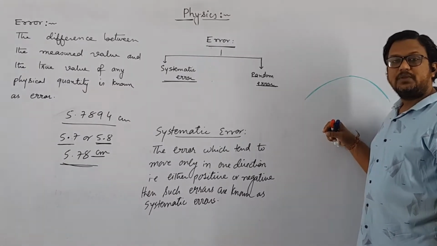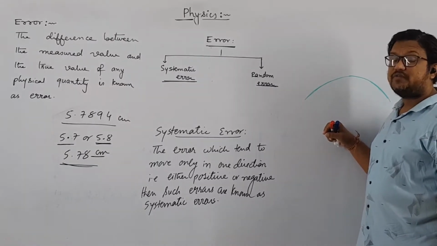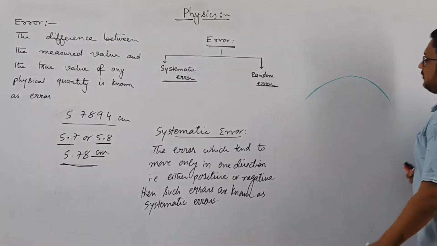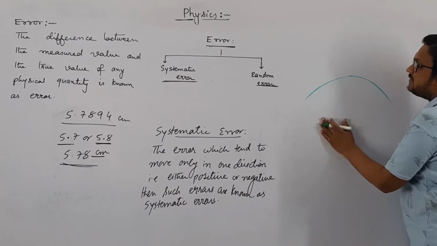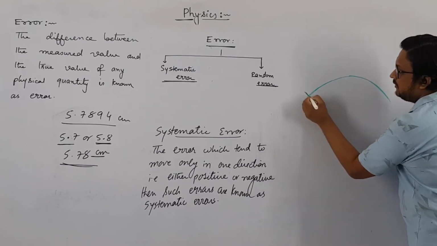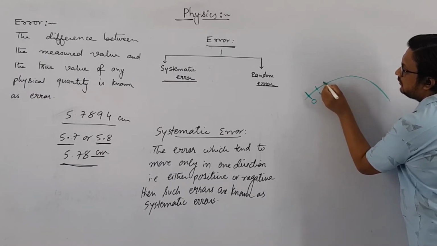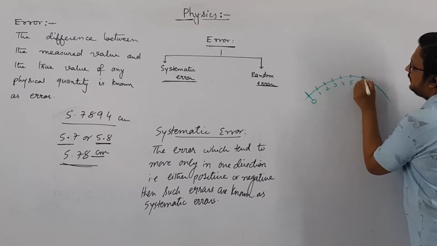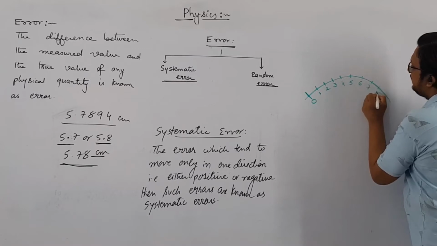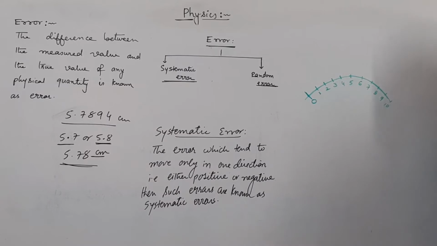In Ohm's law, the amount of current passing through any conductor is directly proportional to the potential difference applied across it under fixed physical conditions and all that, right? So this is that voltmeter which will give you a value of potential difference or voltage. Here you will have a 0. Let us say here we have 1, 2, 3, 4, 5, 6, 7, 8, 9, and this is 10. So this voltmeter can measure from value 0 to 10 volts.